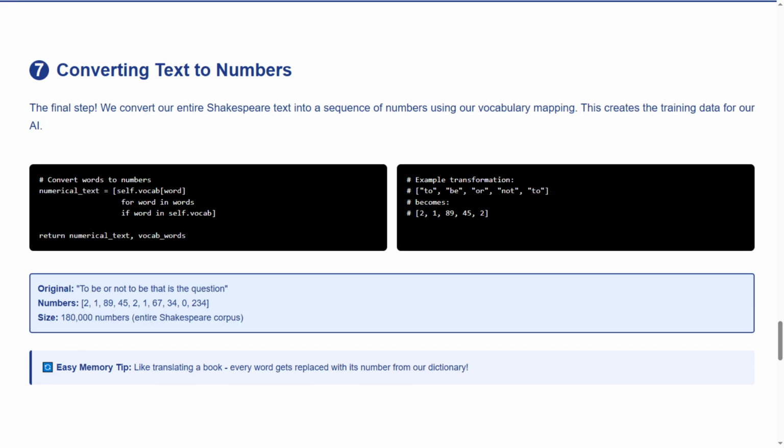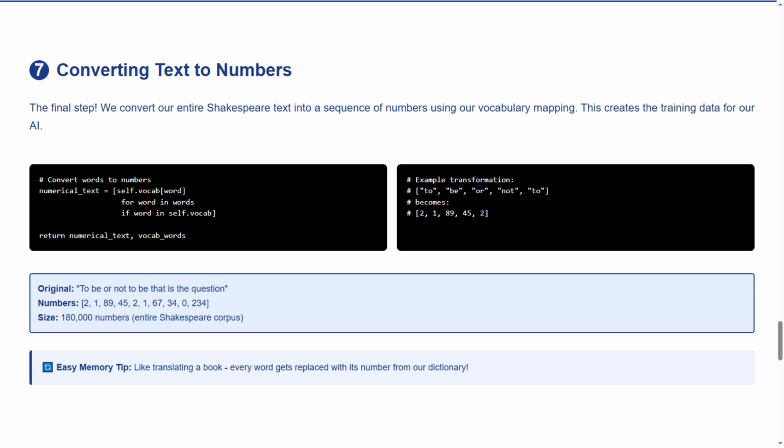The grand finale. We're converting Shakespeare's entire body of work into pure numbers that our AI can feast on. This is where words become mathematics. Our code transforms each word using our vocabulary mapping. "To be or not to be" becomes something like 2, 1, 89, 45, 2, 1, 67, 34, 0, 234. A sequence of numbers that still contains all the meaning.